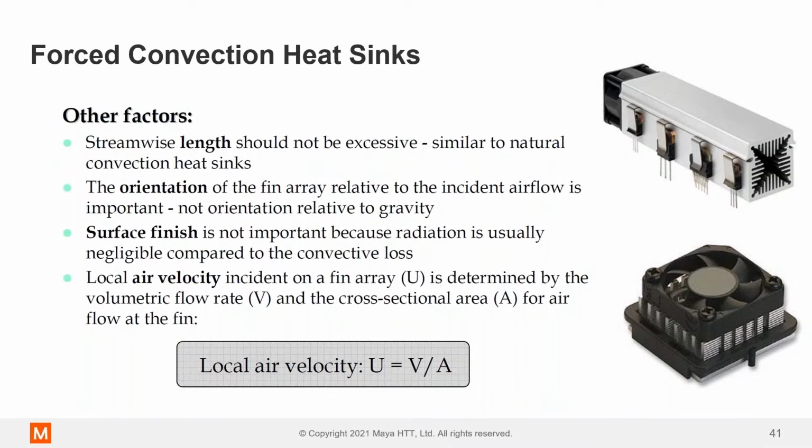It's going to be less effective because the air has been warmed up. Let's look at this one, for example. So we have some power devices that are clipped to the side of this extruded heatsink. A fan is forcing air down the middle. The first one is going to get the nice cool air. The last one's got all this dirty heated air with the thick boundary layers from the other guys. So this is going to perform the worst by far. So you don't want to make things too excessive.